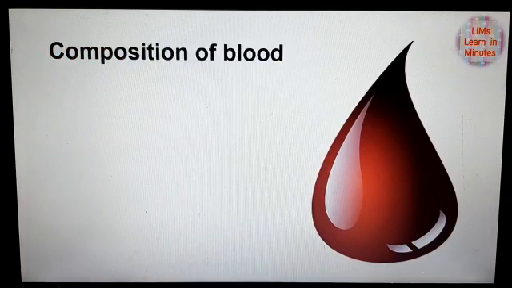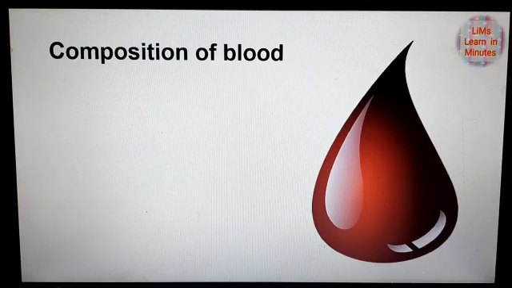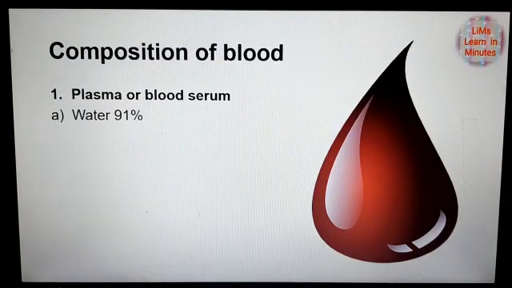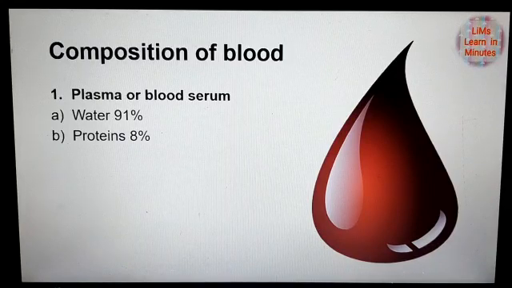Now let's move towards the composition of blood. The composition of blood consists of plasma or blood serum, which is made up of water 91%, proteins 8%, which include albumin, globulin, fibrinogen and prothrombin.